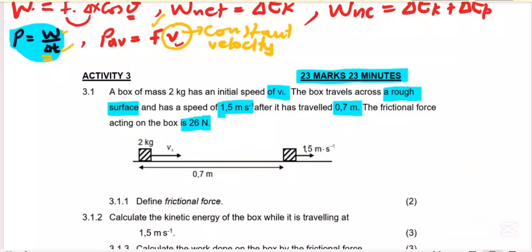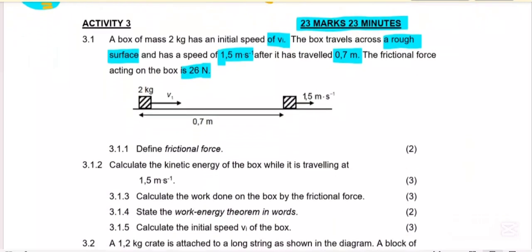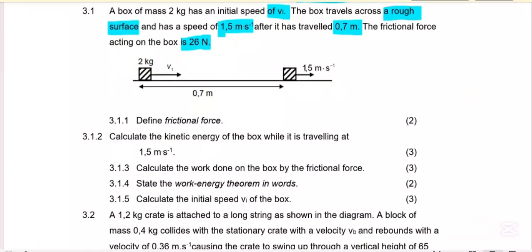Then the first question says we have to define a frictional force. This question refers to Newton's laws. A frictional force is a force that opposes the motion of an object and acts parallel to the surface. Okay, that is a frictional force. It is parallel and opposes the motion of an object.